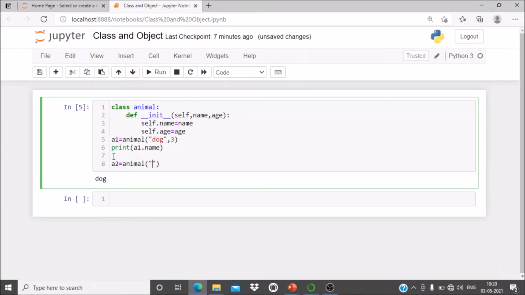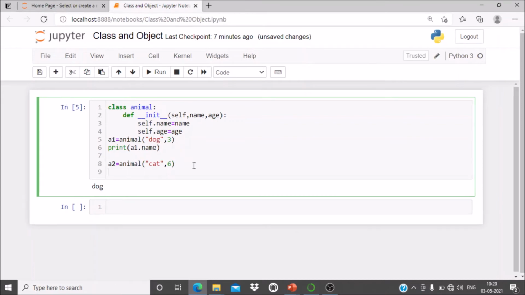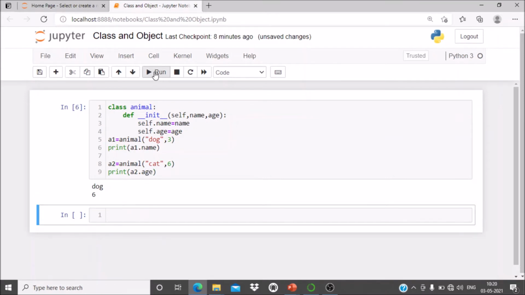So here at that time I will pass the cat, comma, age of the cat is 6, and then I will print a2 dot age. Okay, I want to print a2 dot age. So you can see first is a1 dot name, that is nothing but the name of the animal it is printed, and second is a2 age, means you are printing the age.